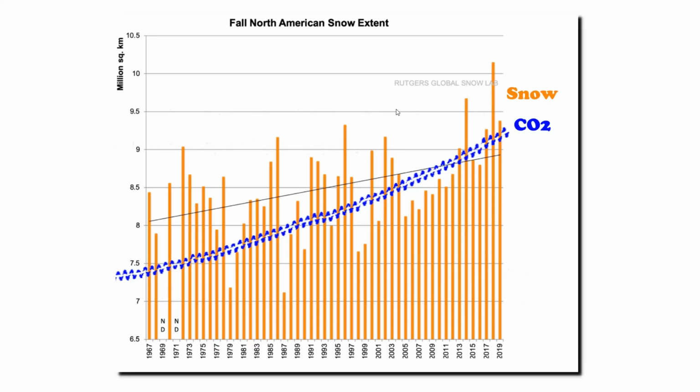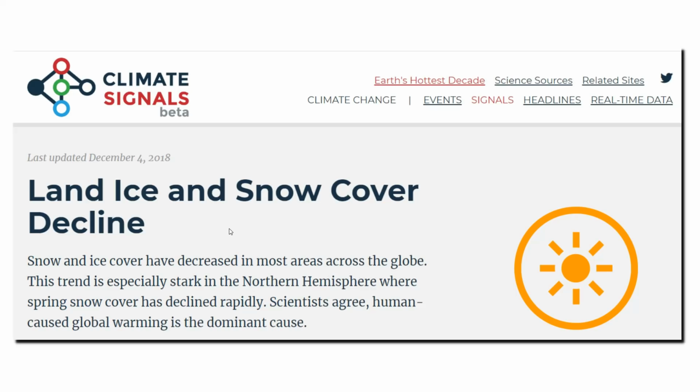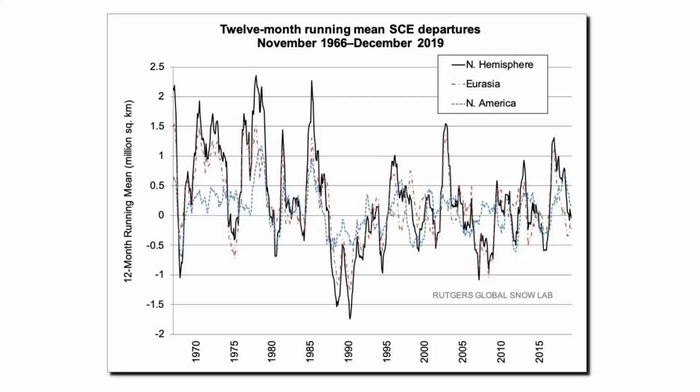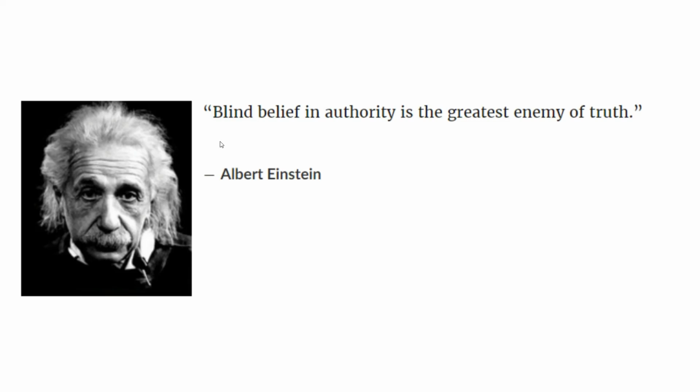This is the exact opposite of what climate experts predicted, and it's also the exact opposite of what they tell us is actually happening. They claim that snow cover has decreased in most areas of the globe. But if we look at the Rutgers University graph of snow cover for the whole year, we can see that for the past 5 years, snow cover has been consistently above normal, and it's been above normal for most of the last 25 years. Basically, you can't believe anything which climate experts are telling you.